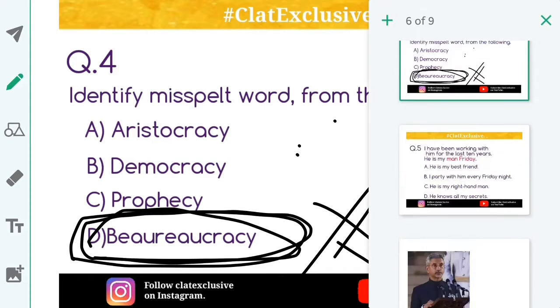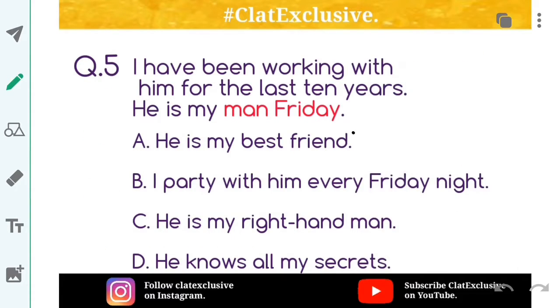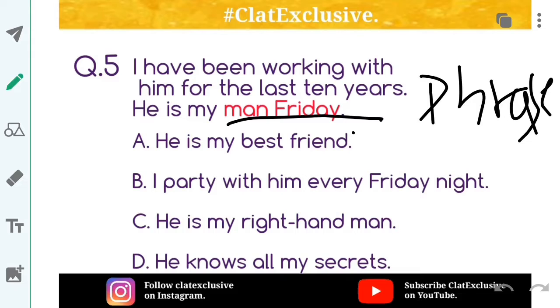Coming to question number 5 now. I have been working with him for the last 10 years. He is my man Friday. So this is a sort of phrase in English. You have to identify what this man Friday means. Option A is he is my best friend. Option B is I party with him every Friday night.